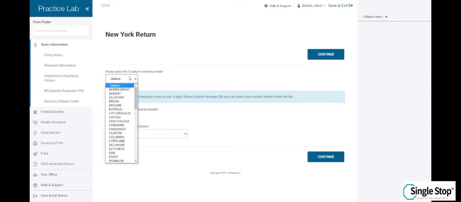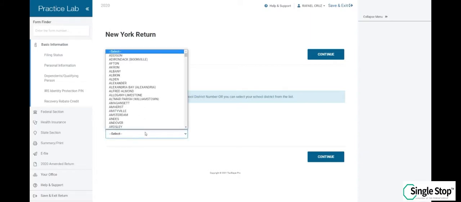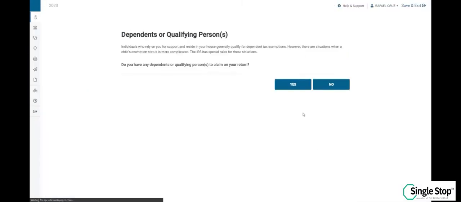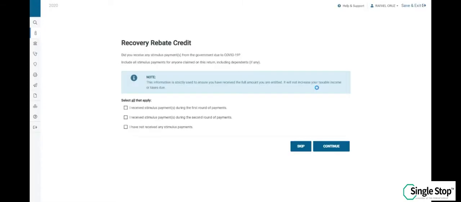Select the county. Rafael lives in Manhattan, New York. So the county for Manhattan is New York, and the school district is Manhattan. For this section, you have the option to either enter the 3-digit school district code or to select the school district from the drop-down menu. Either is fine with the software. Click continue. He is a dependent himself, so he will not be claiming anyone else.